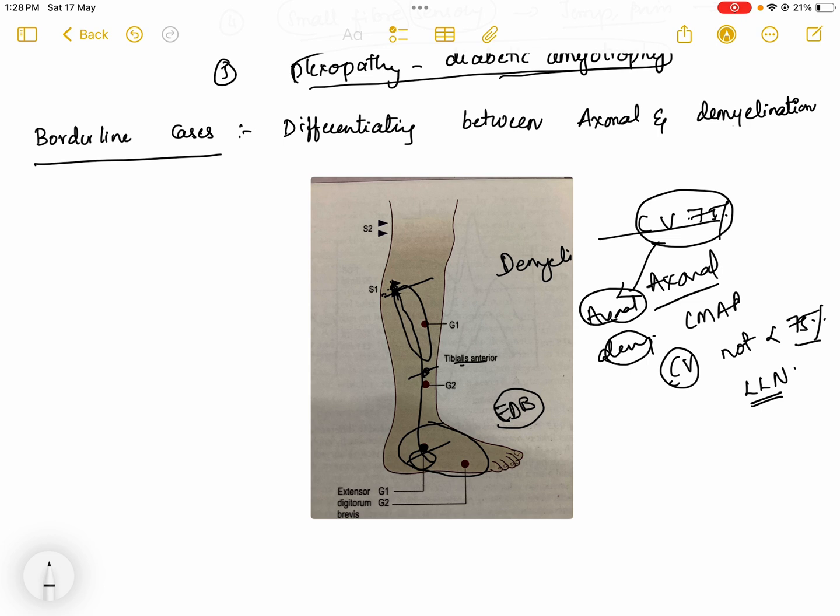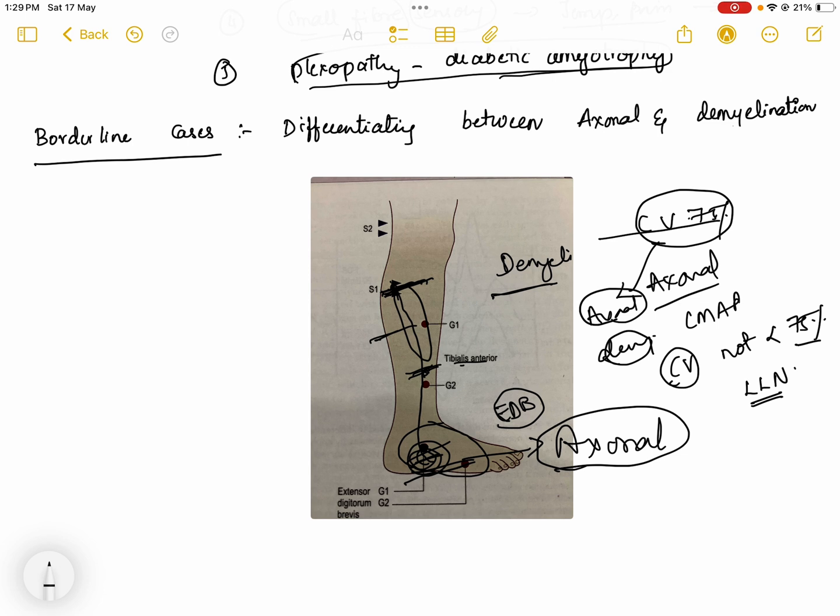If the conduction velocity is decreased at the EDB, then it is axonal, because axonal neuropathy involves the distal muscles first and then the proximal muscles.